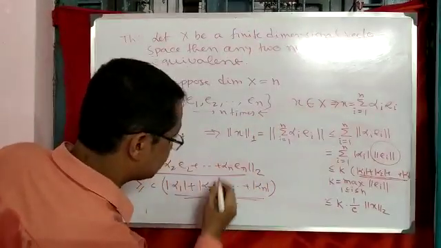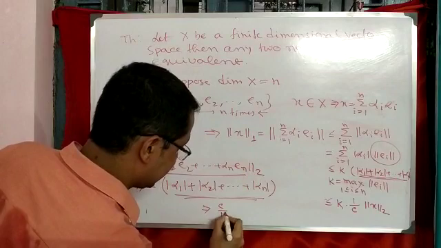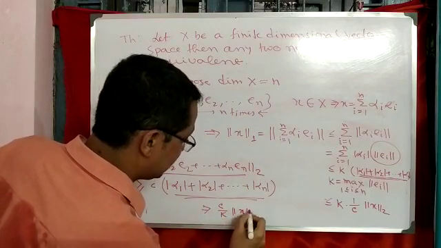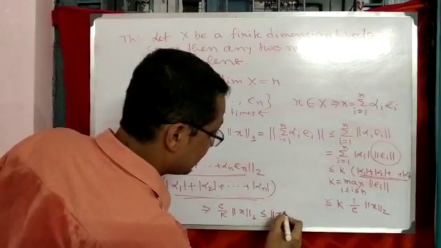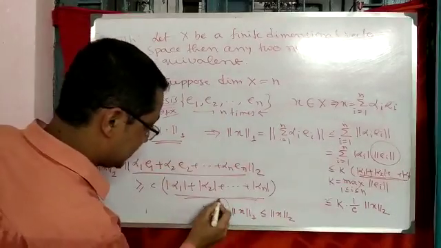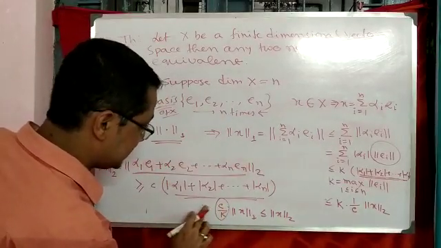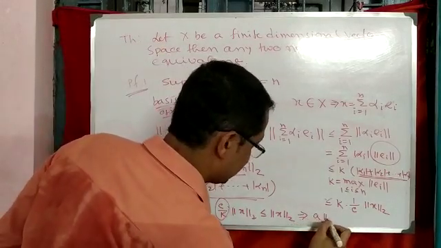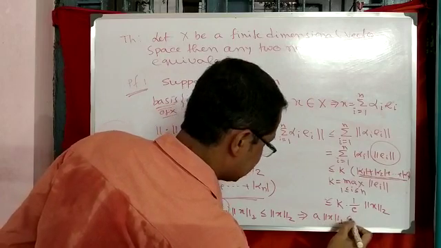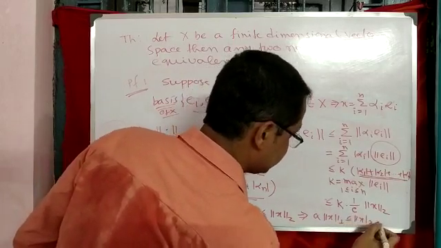That implies C by k into the norm of x1 is less or equal to the norm of x2. Now let C by k be equal to a, so a into the norm of x1 is less or equal to the norm of x2.